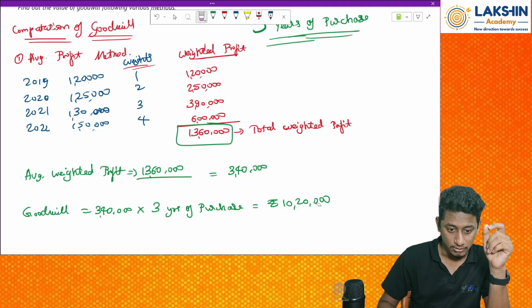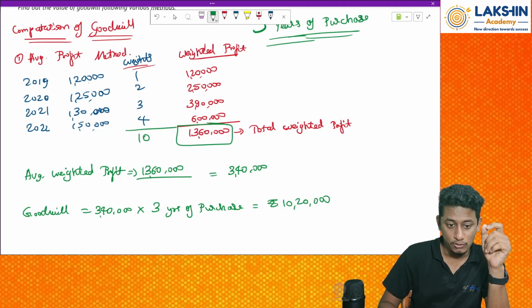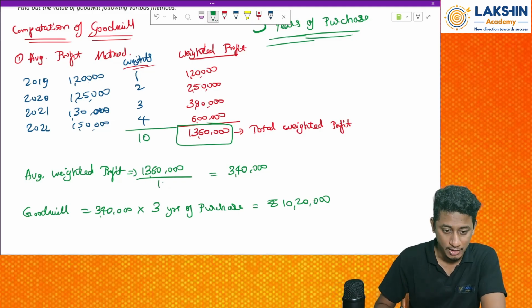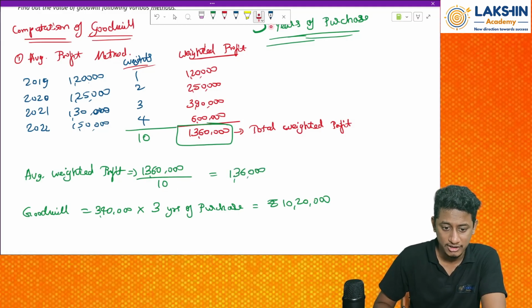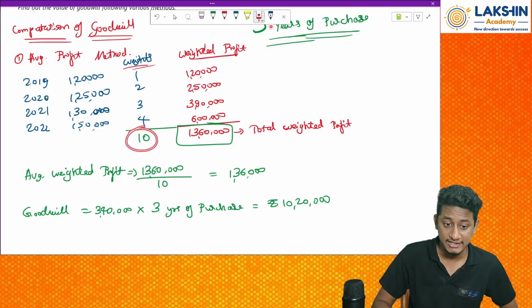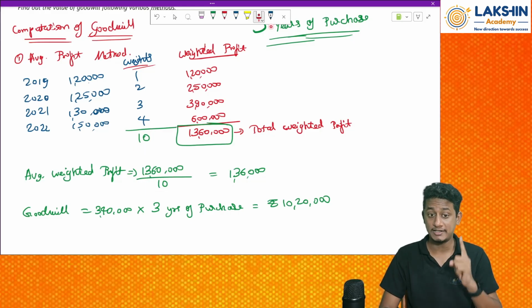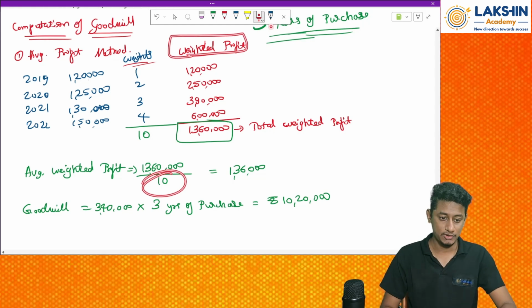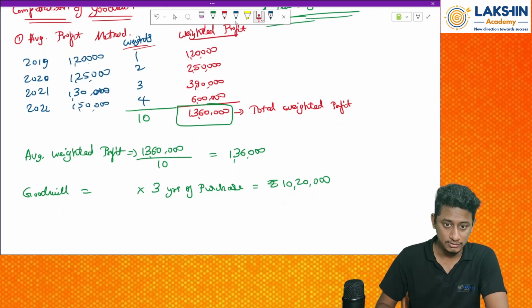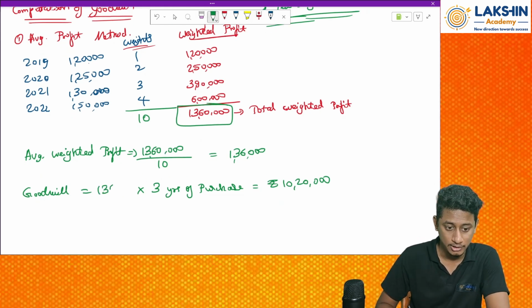Okay, I think I made a small mistake over here. Okay, just have a look. So don't divide by 4. Divide by the total of the weights. I forgot over here. Sorry. So divide by 10. So this will be rupees 1,36,000. Okay, the small mistake I have made is divide by 10. It is the weights and not the years. Okay, divide by the weights because I have weighted. It's a weighted profit, right? So divide by weights. Okay, now this will change. So it is 1,36,000, and this will also change.